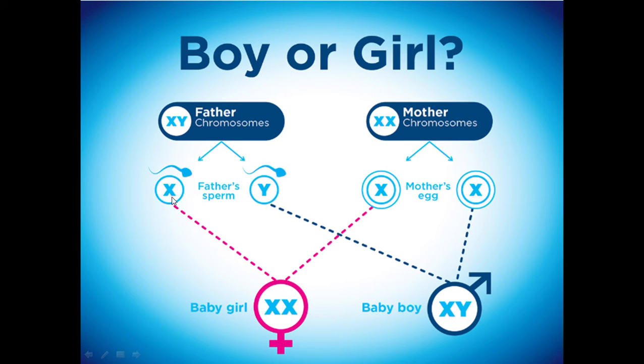So after mating, if the sperm carrying X chromosome fertilizes the egg with X chromosome, the zygote formed will be of XX type and a baby girl will be born. If the sperm carrying Y chromosome fertilizes the egg with X chromosome, the resultant zygote will carry XY chromosomes. So the baby born will be a baby boy.